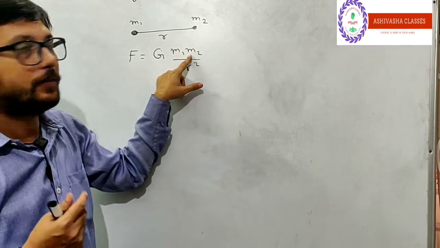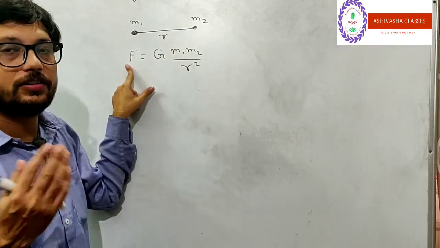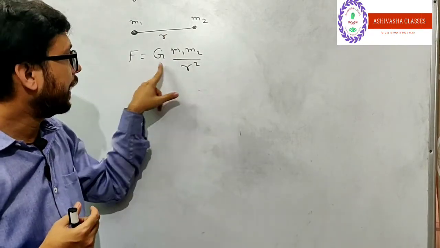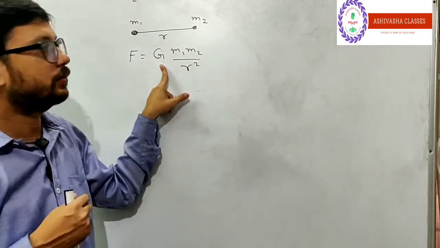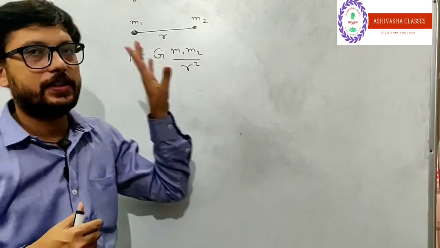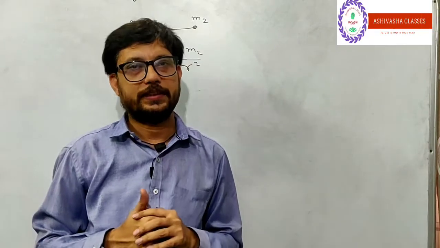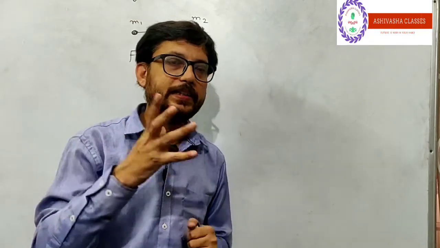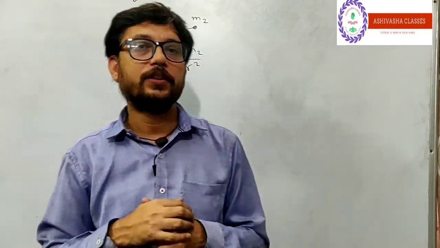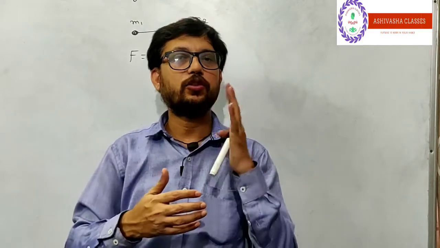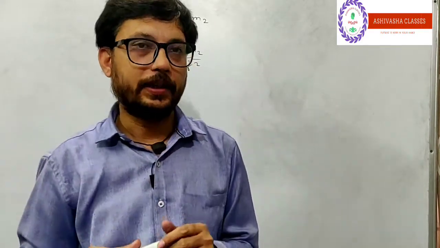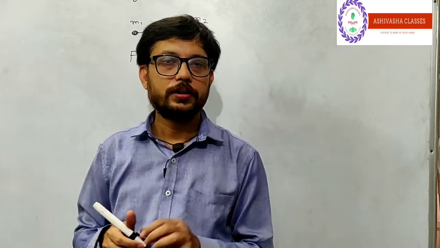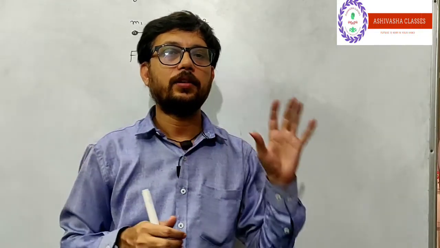m1 and m2 are the masses of the two bodies, F is the force, whose nature is attraction, capital G is the universal gravitational constant, and r is the distance between the two objects. It means any statement related to physics can be expressed only with the help of mathematics. In short, mathematics is the language of physics.